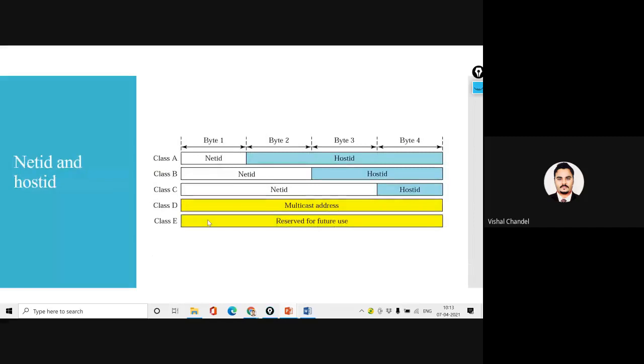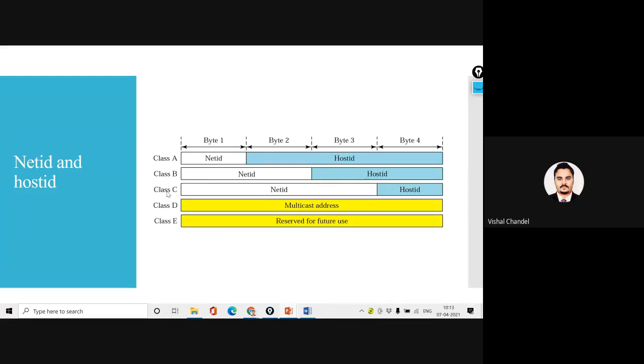Why have we classified this? Because we want to find the bifurcation of the network on the basis of net ID and host ID, and we want to define our network by the network ID and the host ID. That's why we have separated these classes. In class A, everyone should be comfortable: the first byte will represent the net ID, and the remaining 3 bytes will represent the host ID. In class B, the first 2 bytes will represent the net ID, and the second 2 bytes will represent the host ID.